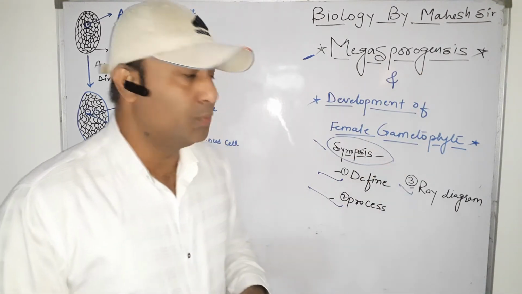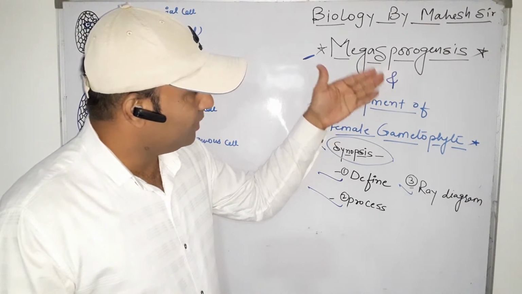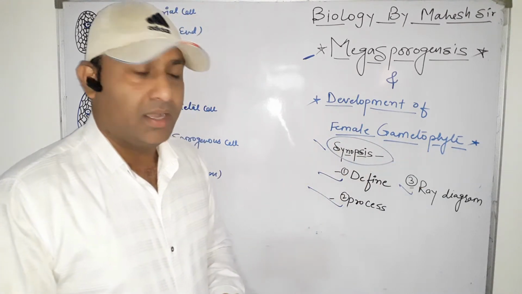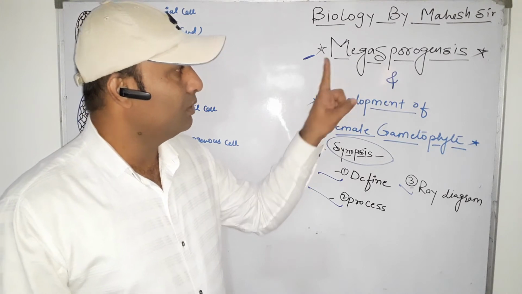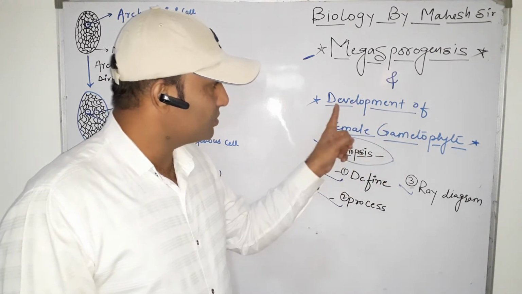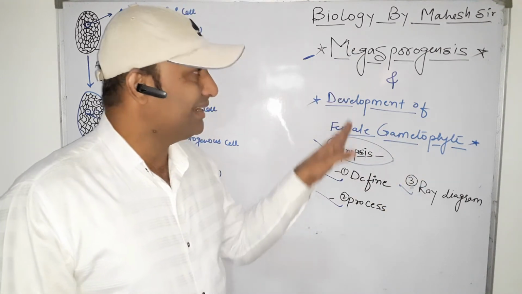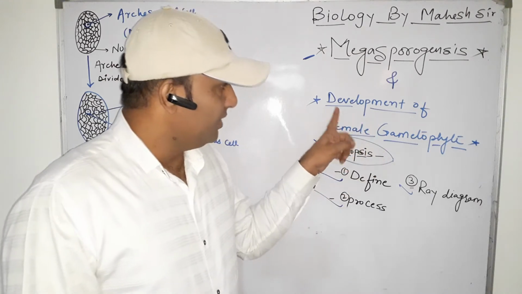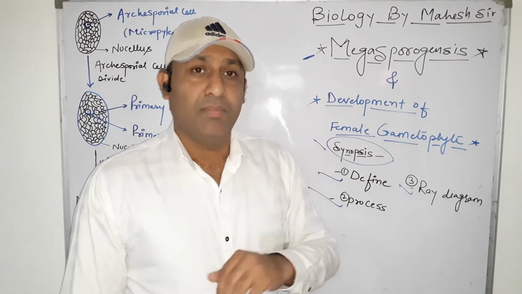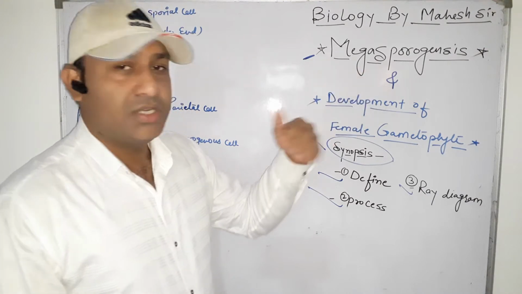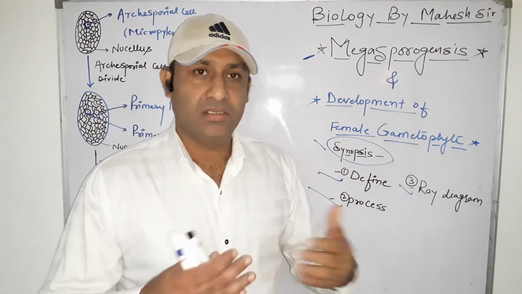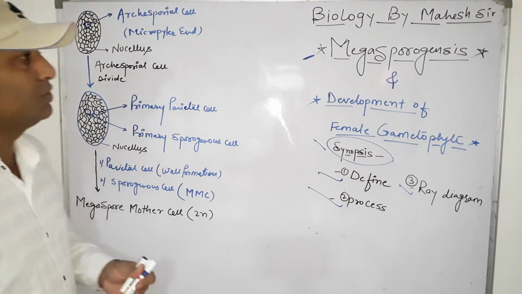After the formation of megaspore, the single megaspore develops into the embryo sac. That condition is called development of female gametophyte. Again, the process by which the single megaspore develops into the embryo sac is called development of female gametophyte. So both are different topics. Clear? When we study the development of female gametophyte, we have to study megasporogenesis, but when studying megasporogenesis, it is not needed to study the development of female gametophyte for board purposes. So first we take the megasporogenesis.